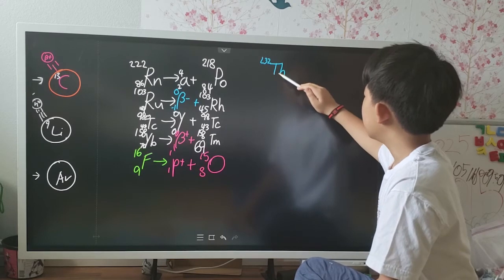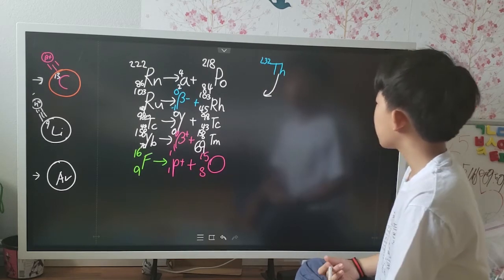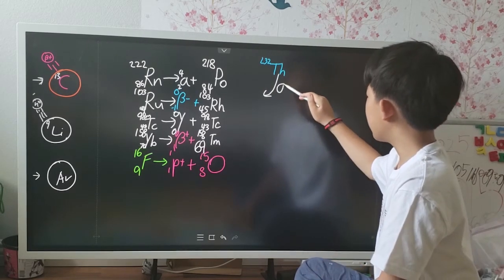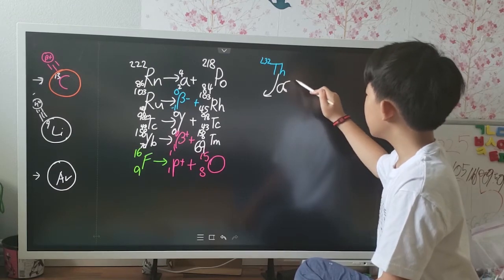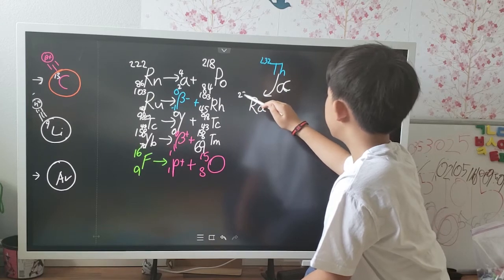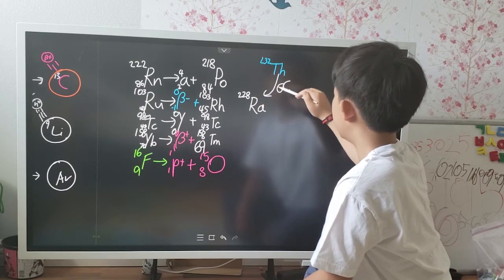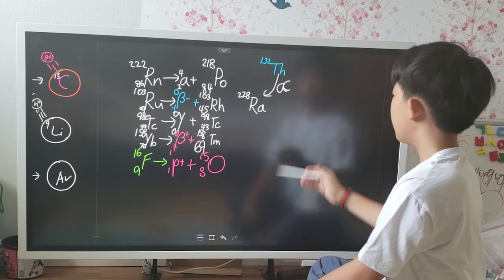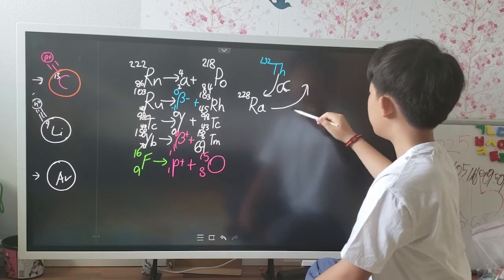But, back to the radioactive decay cycle, thorium would first do an alpha decay and make radium-228, since alpha particles have a mass of 4. Now, what would happen next? It's going to do a beta decay.